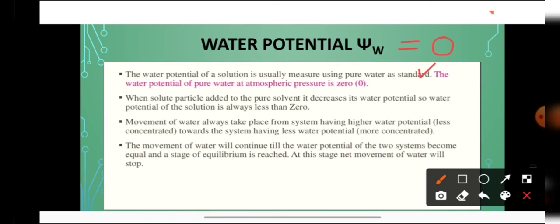So what will be the water potential of a solution? It will always be negative. It will always be less than 0. That is, it will have a negative value.